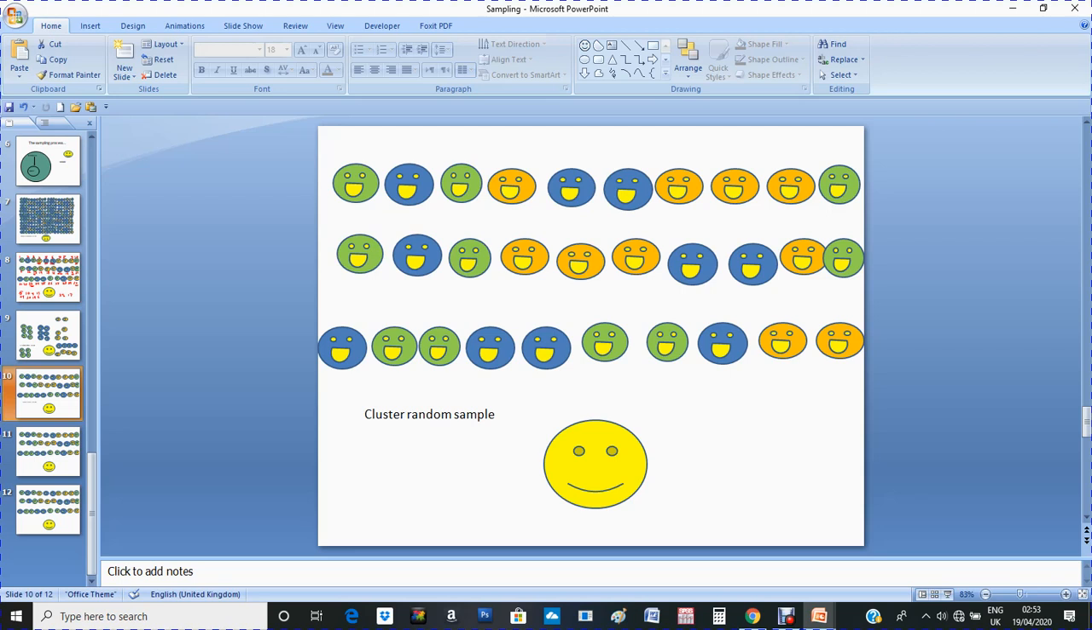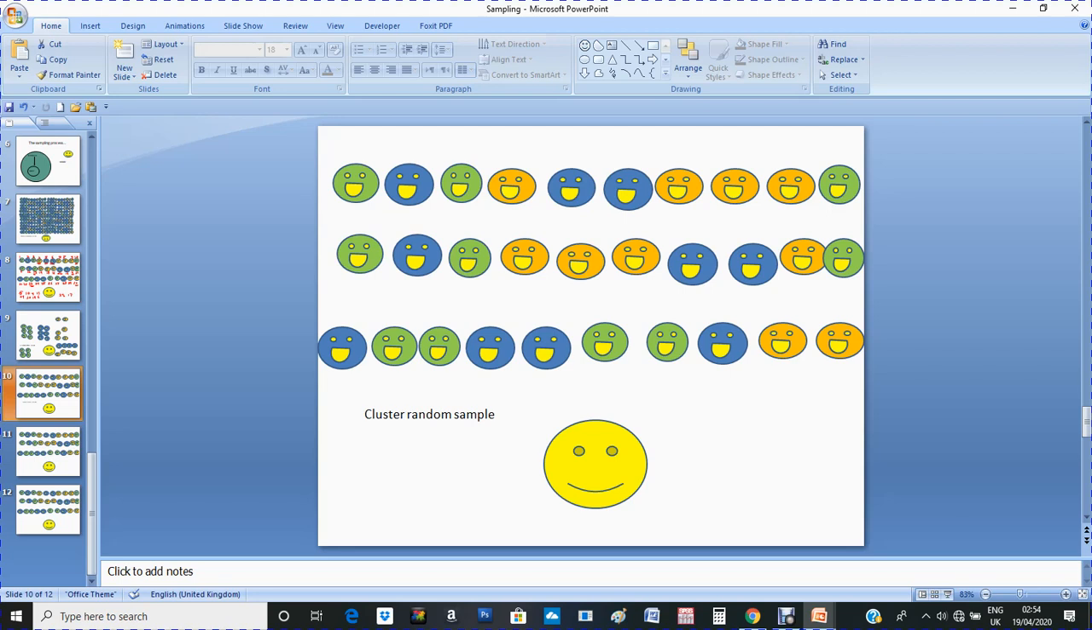The population is first split into groups. The overall sample consists of every member from some of the groups. The groups are selected at random. The cluster sample is good when each group reflects the population as a whole.